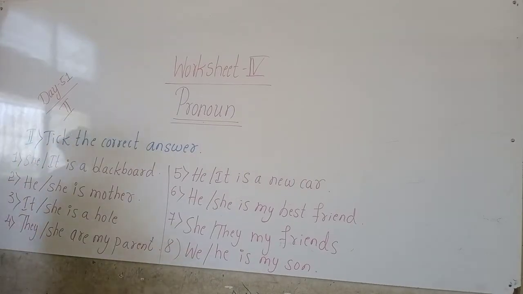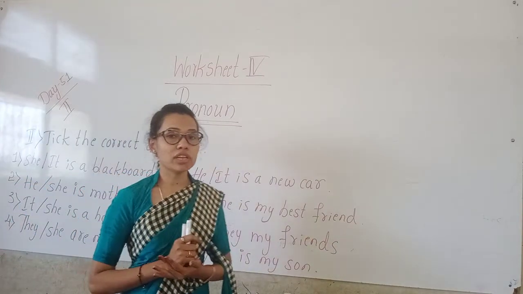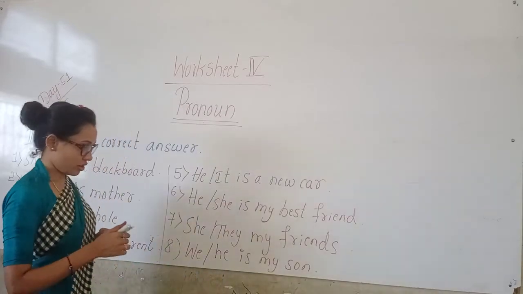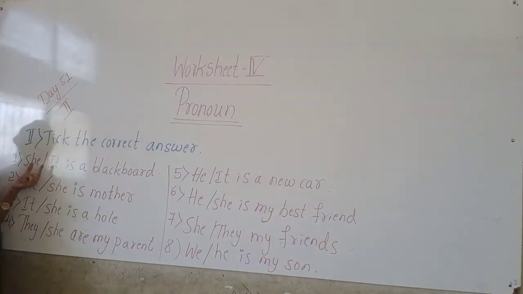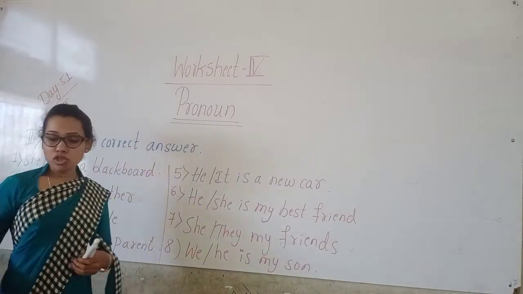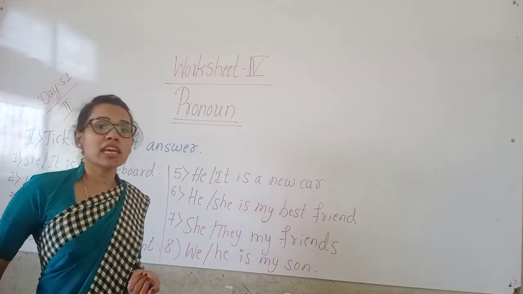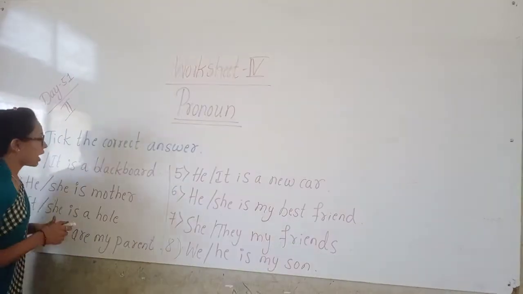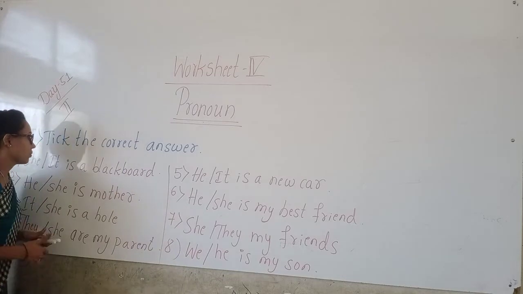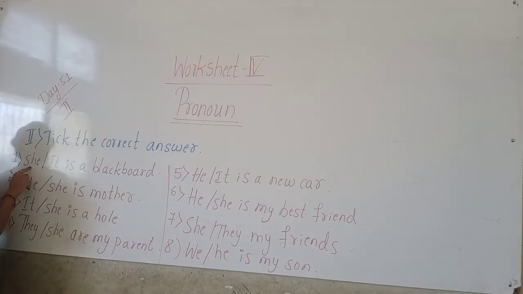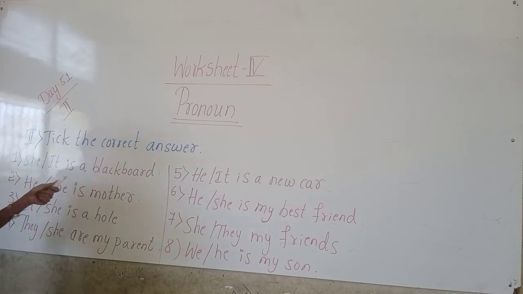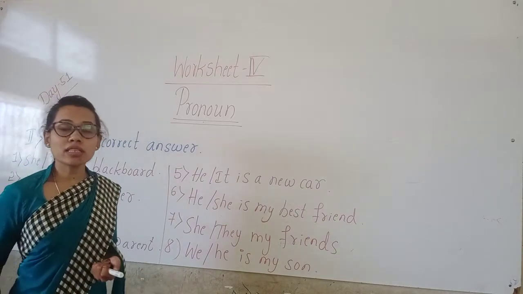First we should read the question carefully, then we should take the answer, children. Let me read the first one. She or it is a blackboard. So here blackboard is a thing, children. Blackboard is a non-living thing. So what should we use, she or it? "It" we are using for things: blackboard, pen, pencil, duster.